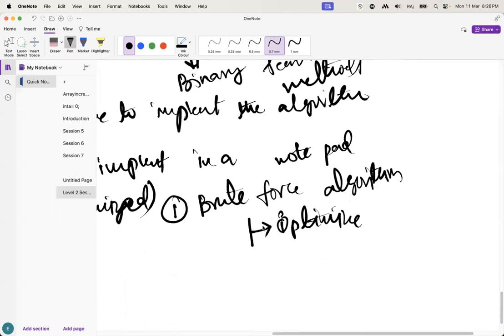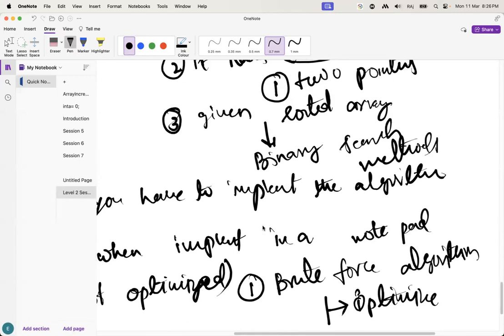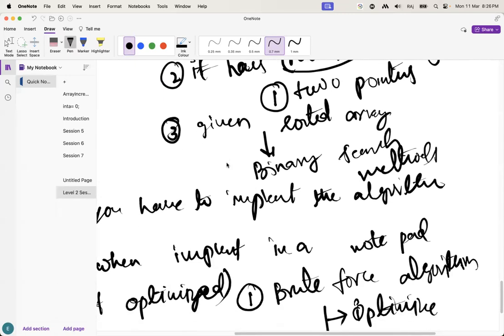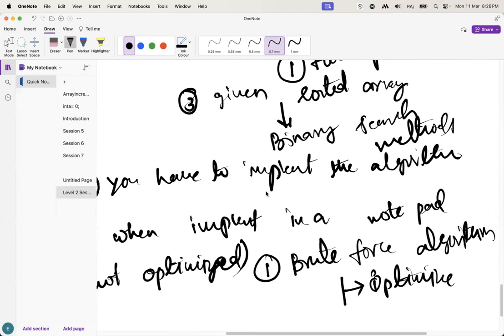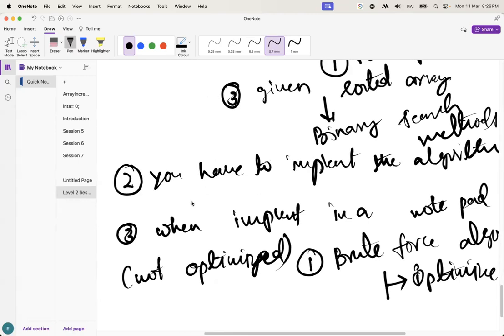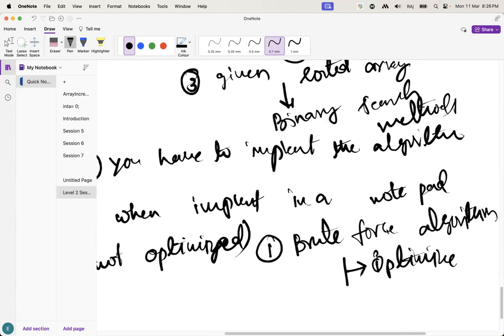After that, you have to implement the algorithm, so you write down one algorithm. That is what we call a brute force algorithm. Then you try to see which parts you can improve. In this way, you are going to optimize the solution.